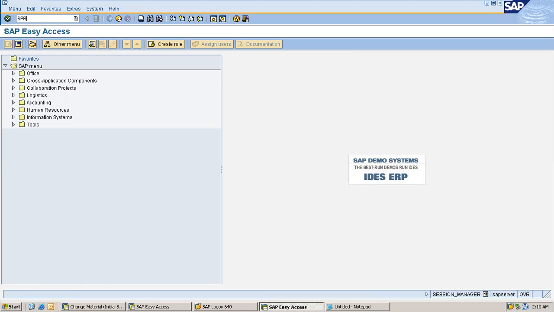So a consultant can have access for the easy access menu and also for the SPRO menu, that is the customizing menu. But if you are a business user, you will have access only for the easy access menu, and when you type in SPRO, you get an error here.